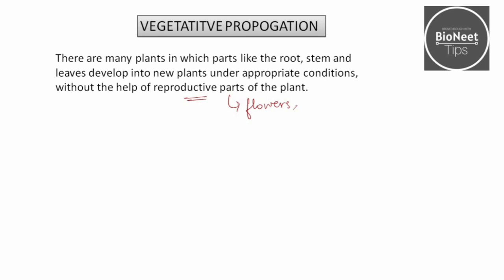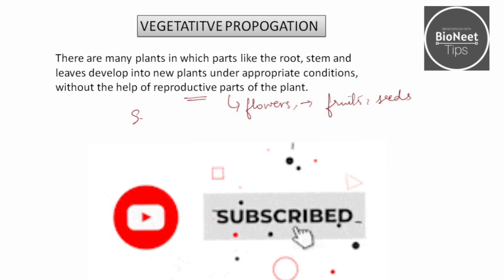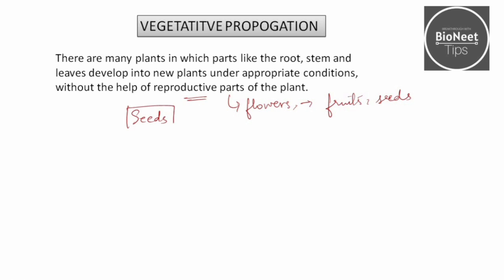So flowers, which means fruits, seeds, all these come under the reproductive parts. Basically, flowers come under the reproductive parts. So vegetative propagation is basically done in those plants which cannot produce seeds on their own, which do not have the capacity to produce seeds, or even if the seeds are produced, they are not viable, which means they cannot fertilize further. I hope it is clear.